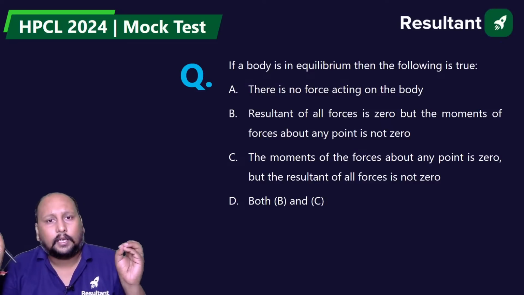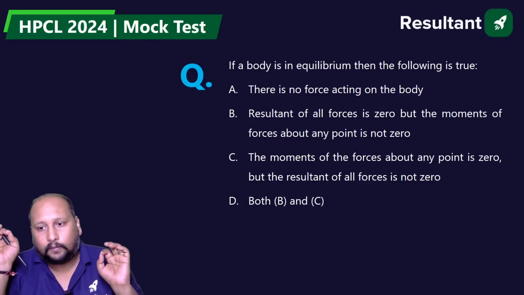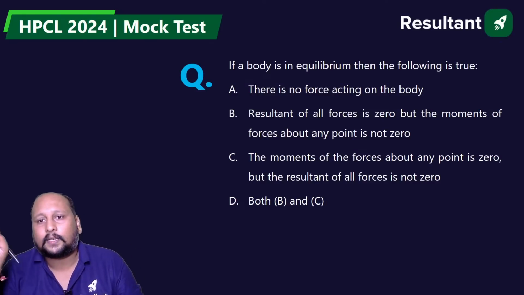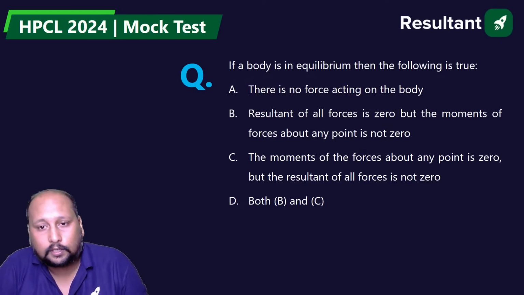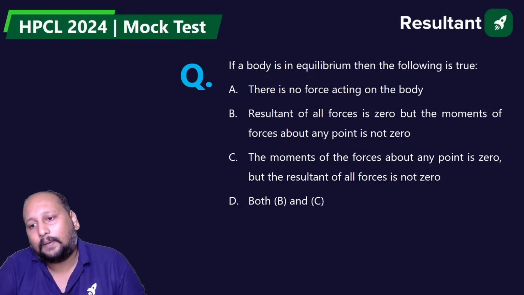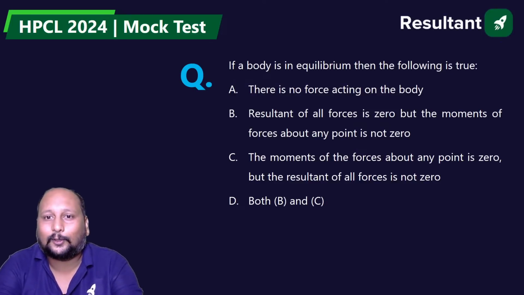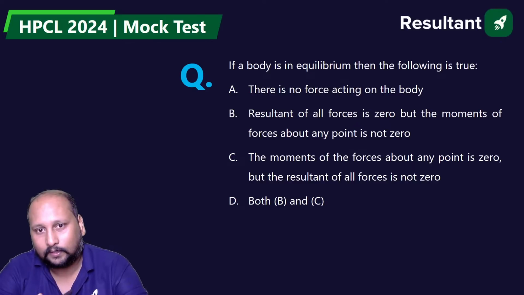A very easy question. If a body is in equilibrium, which of the following is true? A: There is no force acting on the body. B: Resultant of all forces is 0, but the moment about any point is not 0. C: The moment of the force at any point is 0, but the resultant force is not 0. D: Both B and C. Quickly read the question, guys. Do not do guesswork.